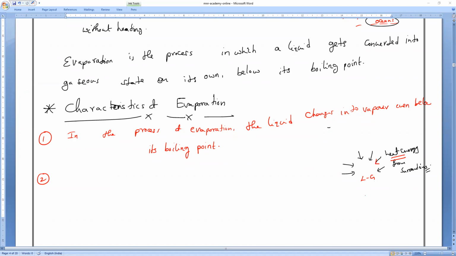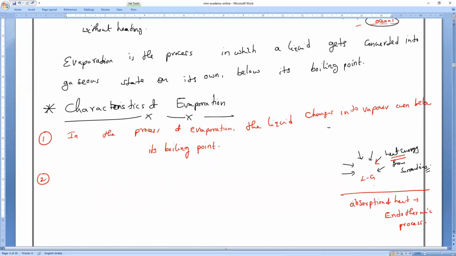Now, pure chemistry again. If any reaction takes place by absorption of heat, we say it is an endothermic reaction. So it will take the heat energy from the surroundings.